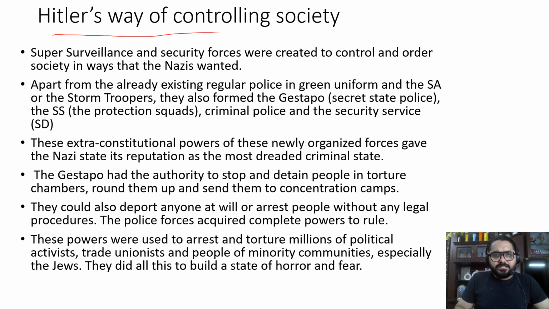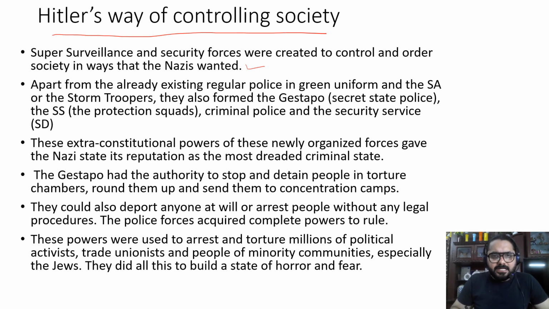Hitler's way of controlling society. Super surveillance and security forces were created to control and order society in the ways the Nazis wanted. So, separate security forces were created so that they could control society and maintain law and order the way the Nazis wanted.